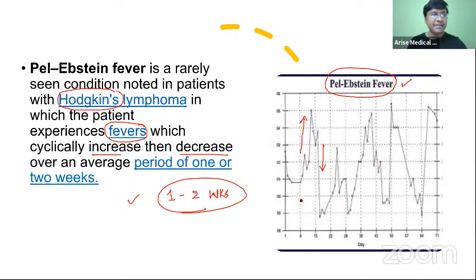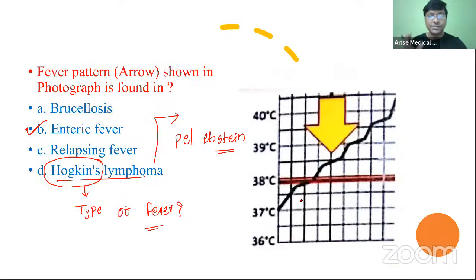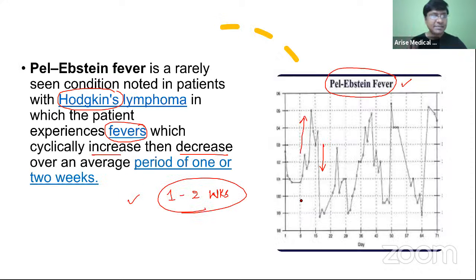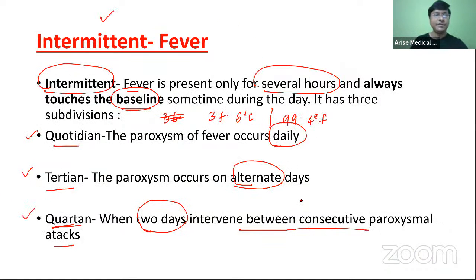And the other very important image that will be shown for you is your Pel-Ebstein fever. This is the image of Pel-Ebstein fever, and you will have this Pel-Ebstein fever in case of the Hodgkin's lymphoma. So please remember these 2 points. Okay, right. And already I have discussed the various types of fever: intermittent, continued, and as well as the remittent fever. Okay, right. Now we will move on to the next question.